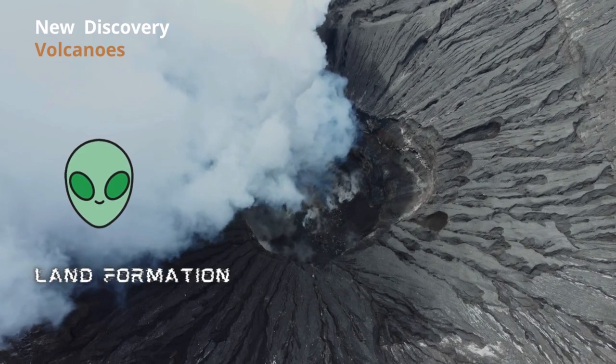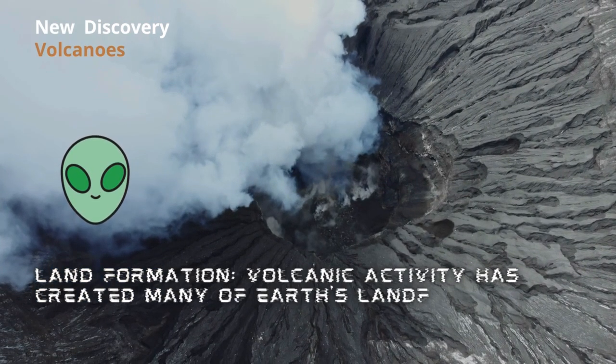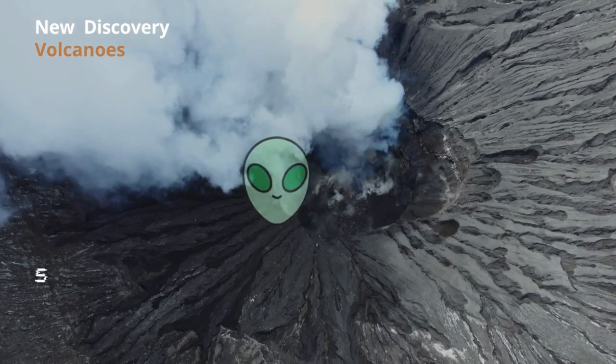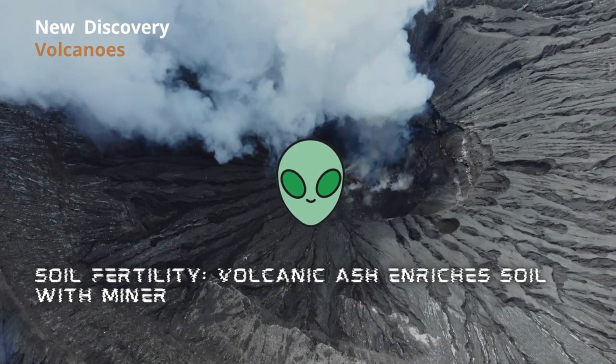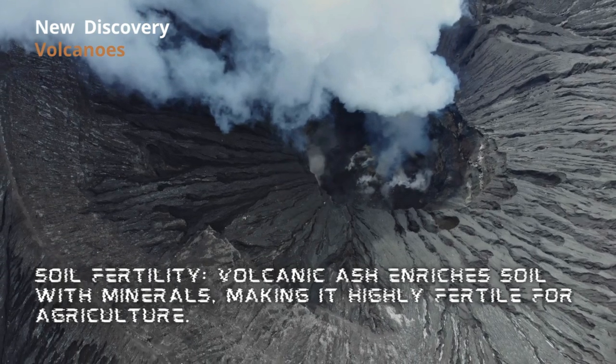Land formation. Volcanic activity has created many of Earth's landforms, including islands and mountain ranges. Soil fertility. Volcanic ash enriches soil with minerals, making it highly fertile for agriculture.